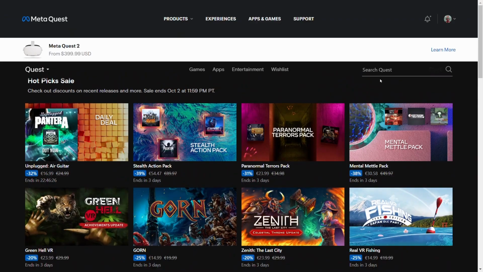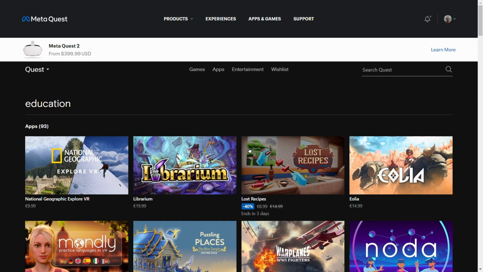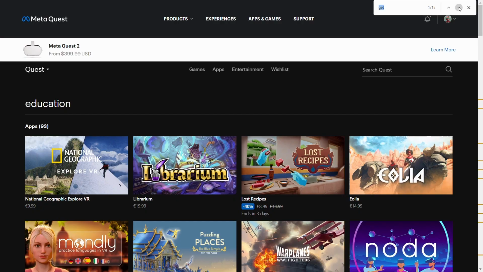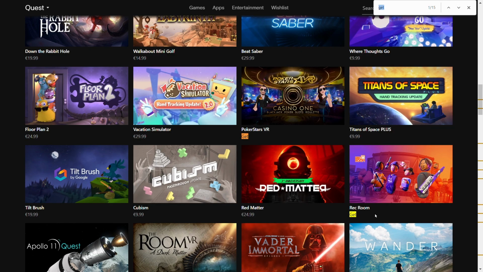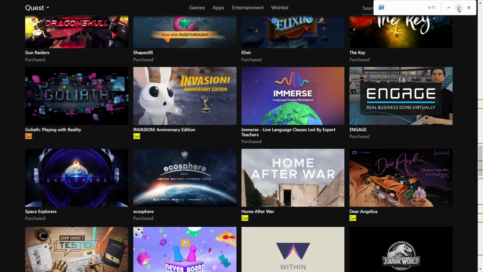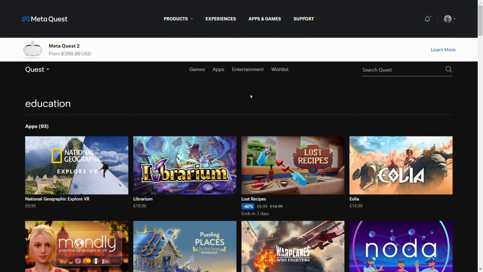You can try to search for, for instance, education, and you can find some things. Some of them are payable, but try to find "get", and that will lead you to things you can get for free. For instance, Metaverse Terraforming Platform. The story goes on. It's not only about getting the education, because you cannot really get everything here.